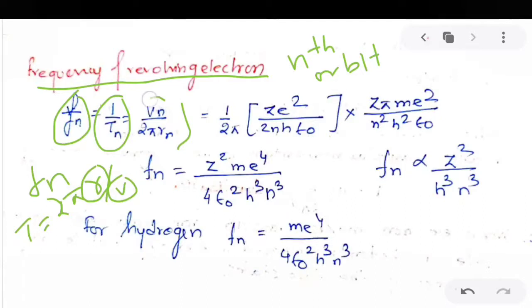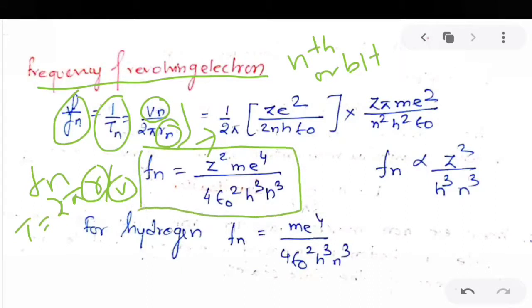Now we have already got the expressions for Vn and Rn. So I have substituted those over here, and simplifying the expression, we get this result. Frequency in the nth orbit Fn equal to Z square m e to the power 4 divided by 4 epsilon naught square h cube n cube.